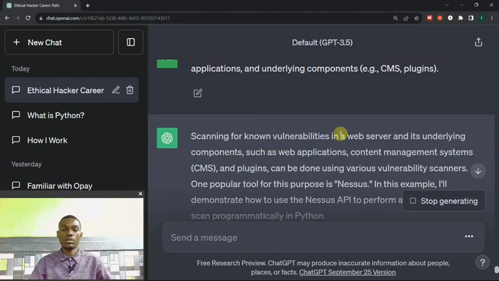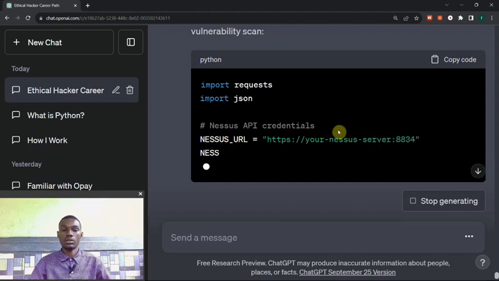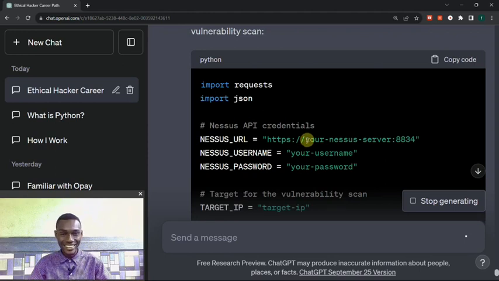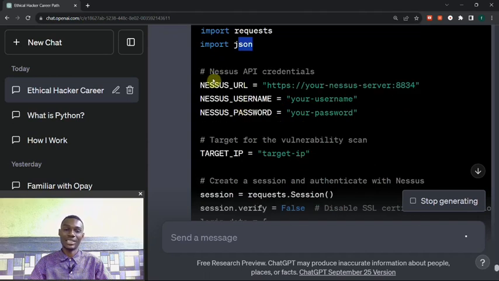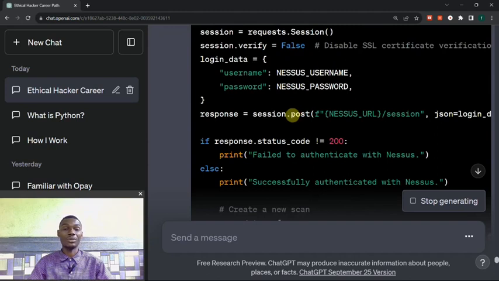Scanning for unknown vulnerabilities in a web server and its underlying components. Let's go down. Here it is. ChatGPT is writing the code for us. URL, username, password. Just get the password using the JSON. Just use get request and JSON to do a lot of things. Say the URL, the username, and the password. The target IP, just include the IP address and you'll be able to hack the website.